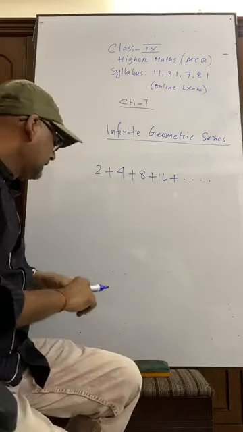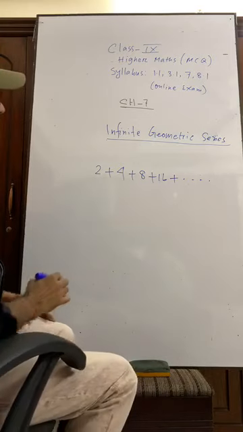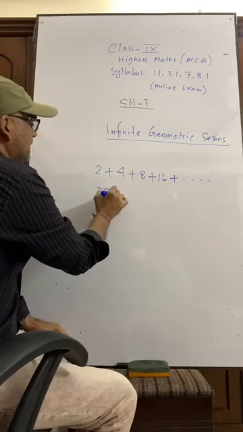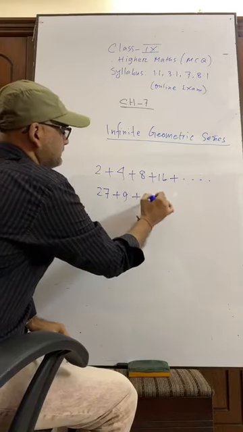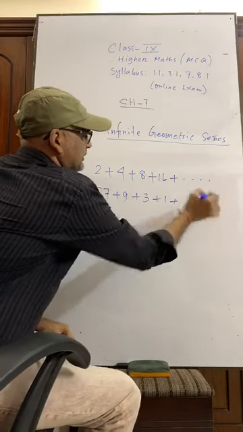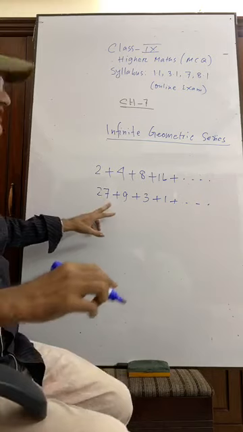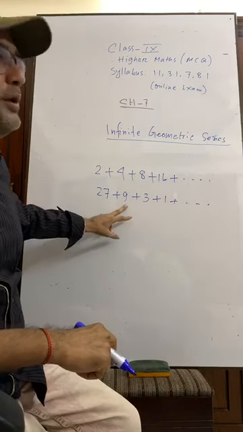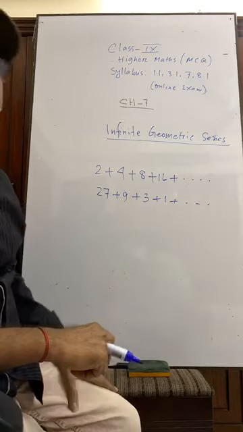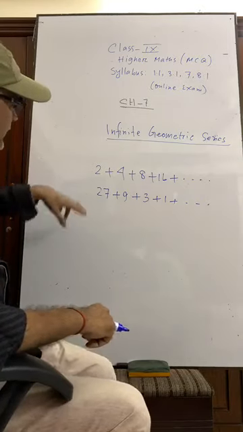Another example may be given like this: 27, 9, 3, 1, like this. It is a descending geometric series.